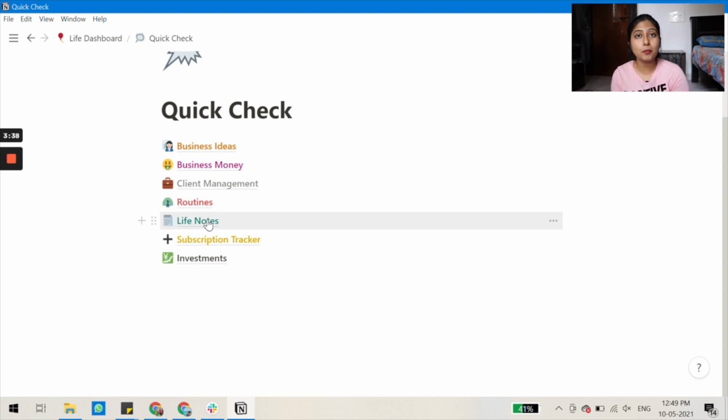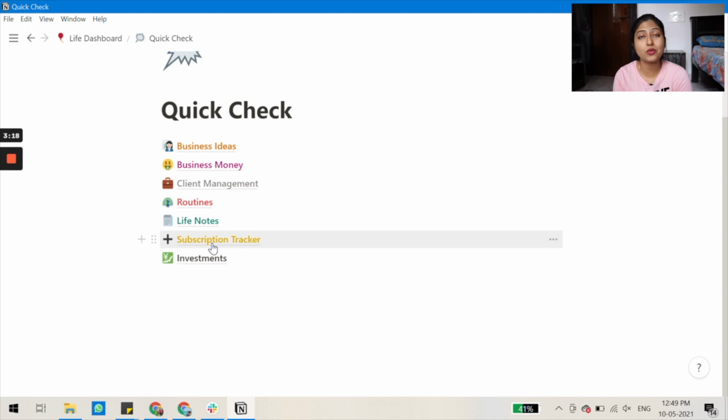It is where I put in books that I read and any paragraph or a line or a sentence that has really impacted my mind. I might end up forgetting them later, so I put all of those notes inside of this, so I can go when I'm feeling low or anything. This will be like my motivation bank.